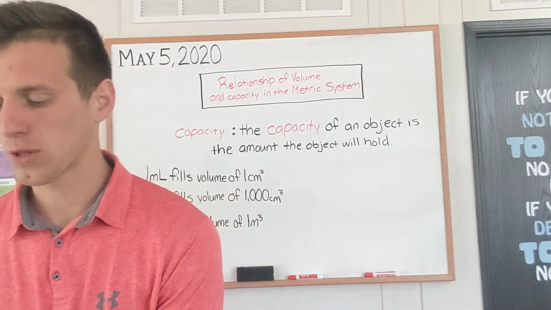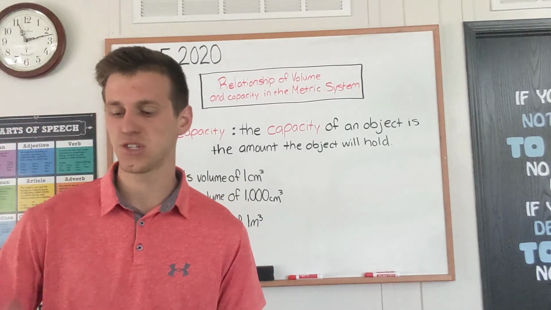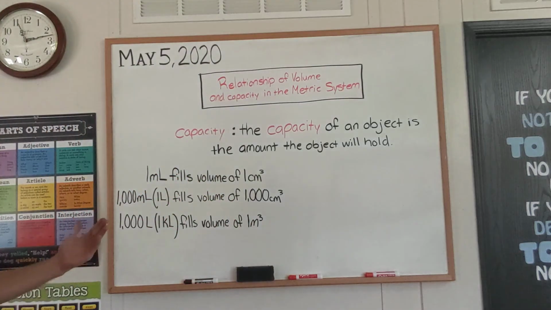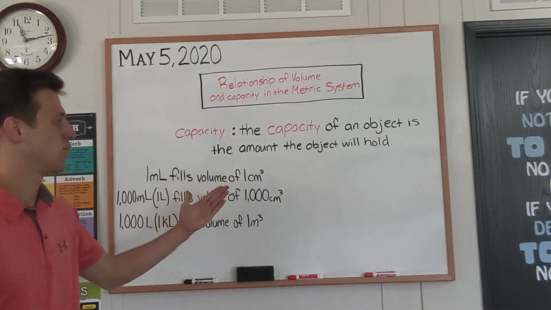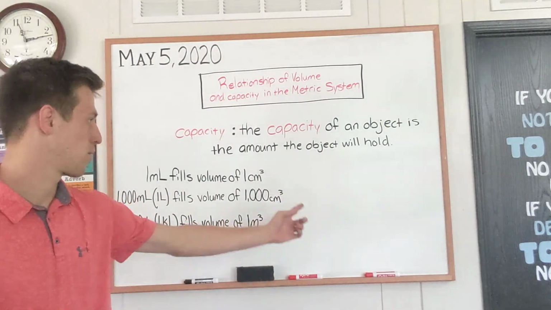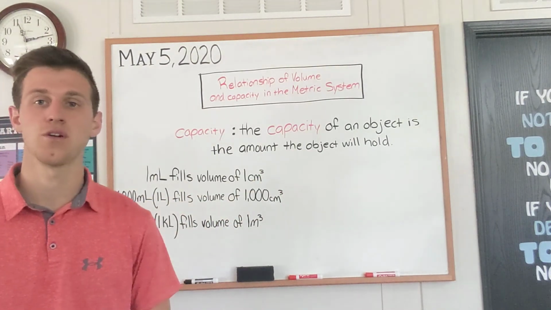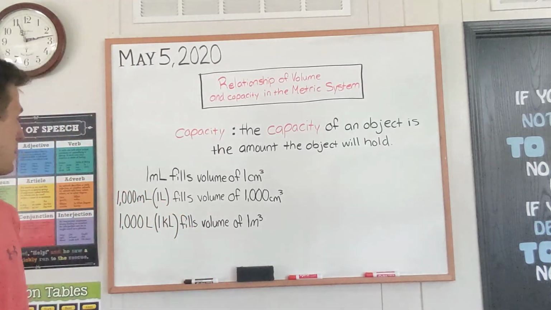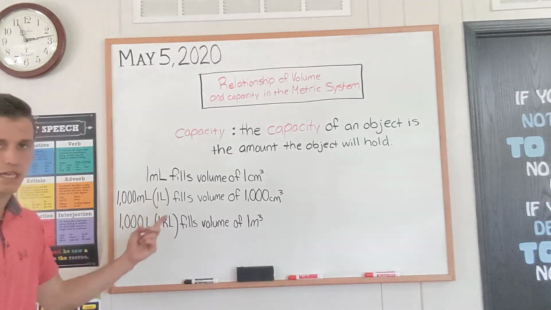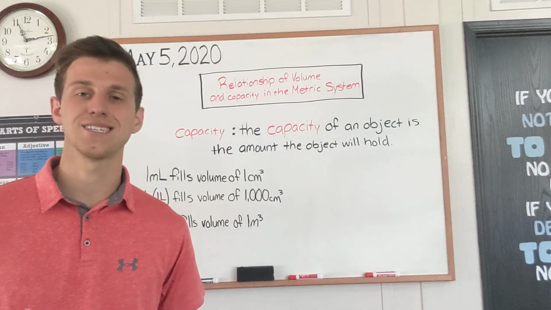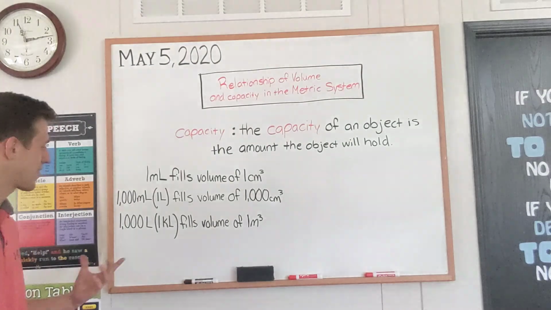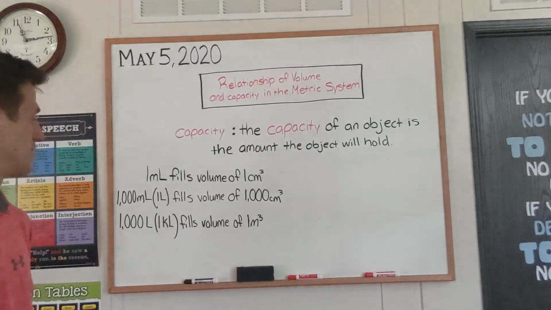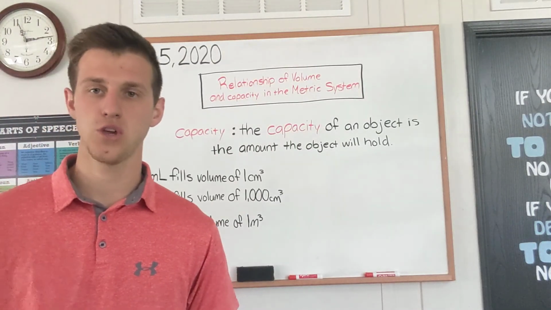All right, so our relationship between volume and capacity is the three lines right below what I just read. And I have it up here on the board. So 1 milliliter fills the volume of 1 centimeter cubed, all right? Remember, 3 stands for cubed, and we always cube our volume, all right? We have 1,000 milliliters, or 1 liter, fills the volume of 1,000 centimeters cubed. And we have 1,000 liters, which equals 1 kiloliter, fills the volume of 1 meter cubed, okay?